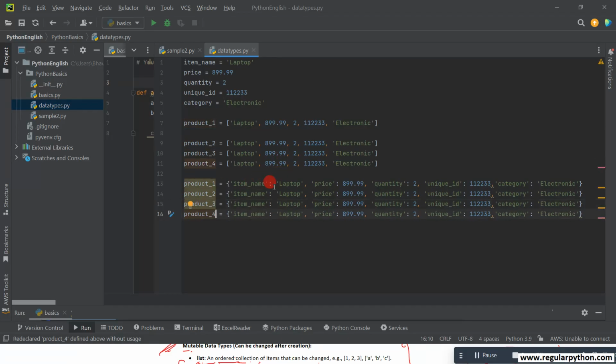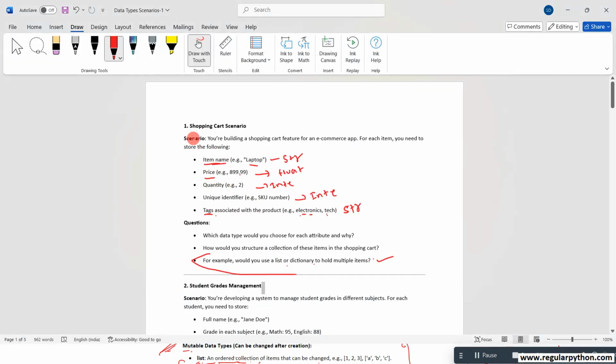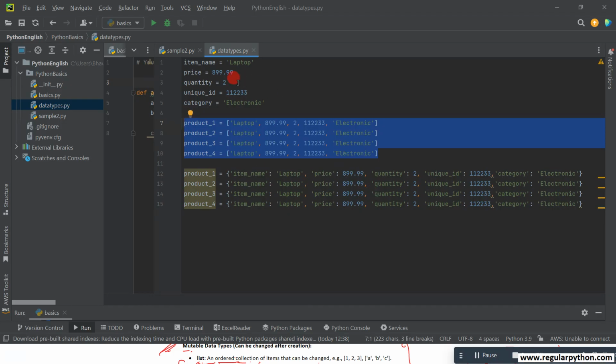So the difference is that here, people can easily identify this type of data. For example, what is the laptop? It's an item name. What is the 899? It's a price. What is the quantity? It's the quantity of the products. So here also you can take the data like this. Now you understand, right? This is the shopping cart scenario. You can build a structure like this.